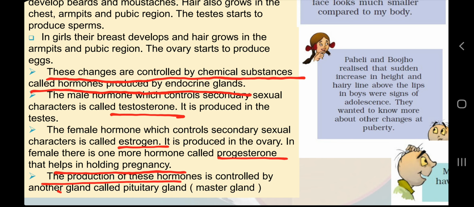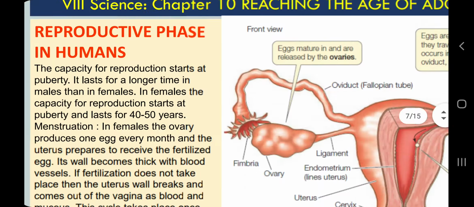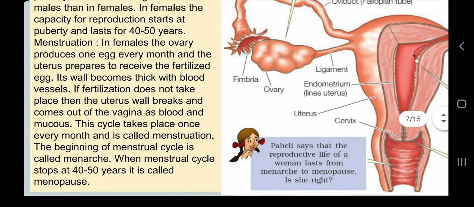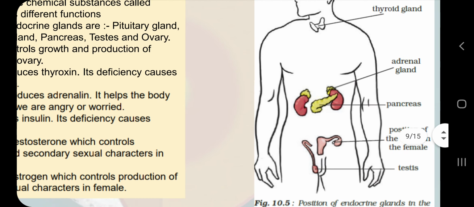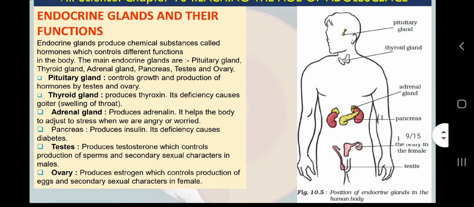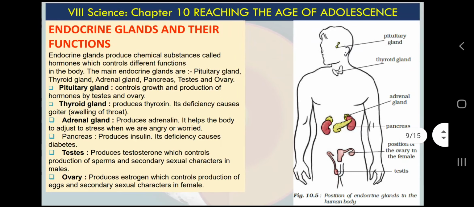The production of these hormones is controlled by another gland called the pituitary gland. Okay, let's first discuss those glands, then we will discuss other points. This is a diagram taken as it is from your NCERT. You can see some organs, for example, the pituitary gland and the thyroid gland.